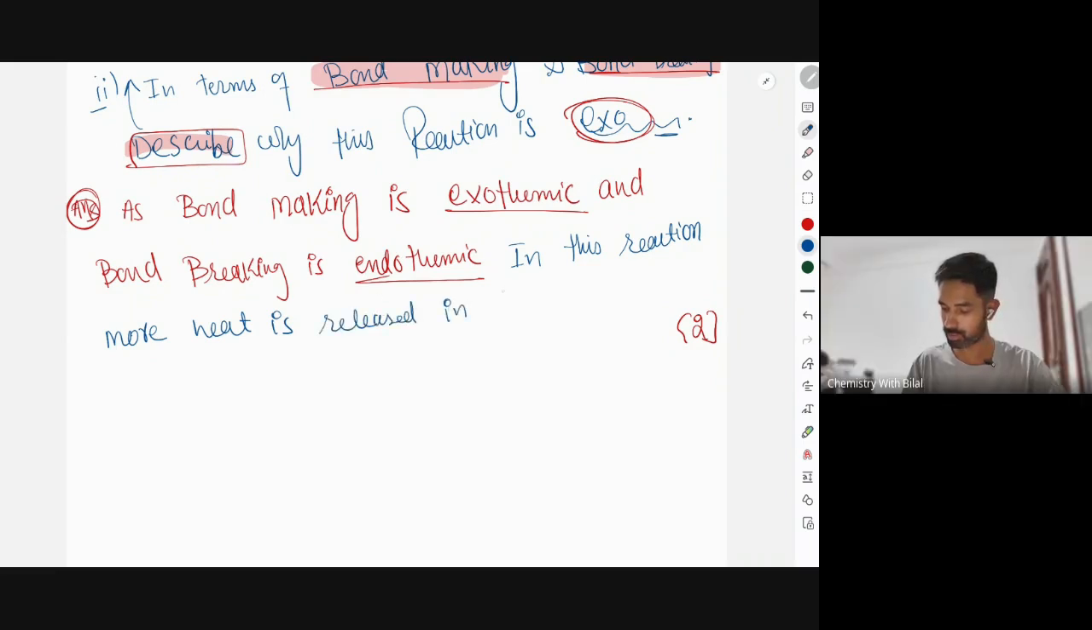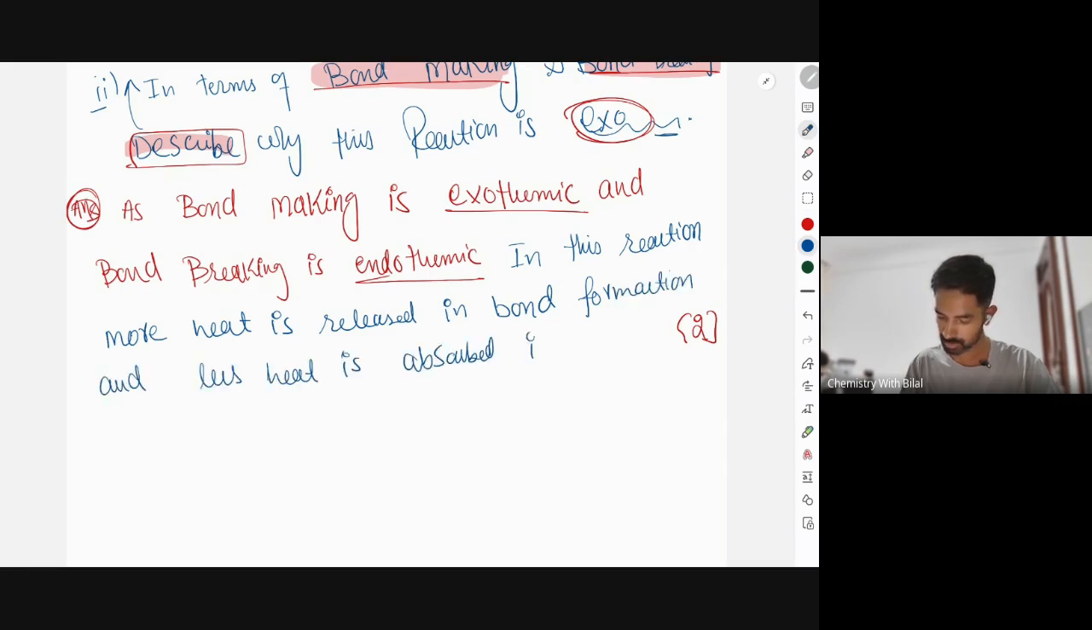So we would say in this reaction, more heat is released in bond forming. You may or may not write this, because above we already said bond forming is exo. In bond formation, more heat is released and less heat is absorbed in bond breaking. So everyone understood how to answer this easy question for 2 marks, and that would be a confirmed question, I'm telling you.